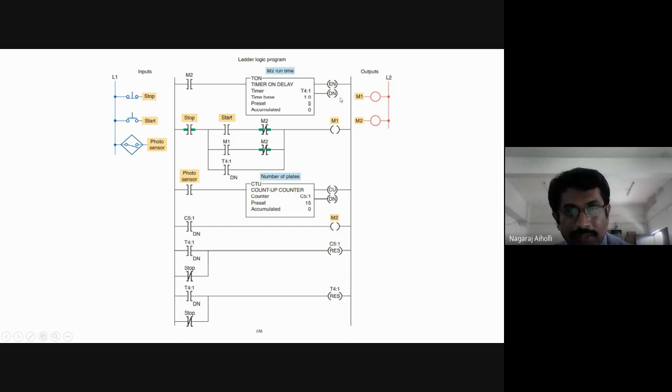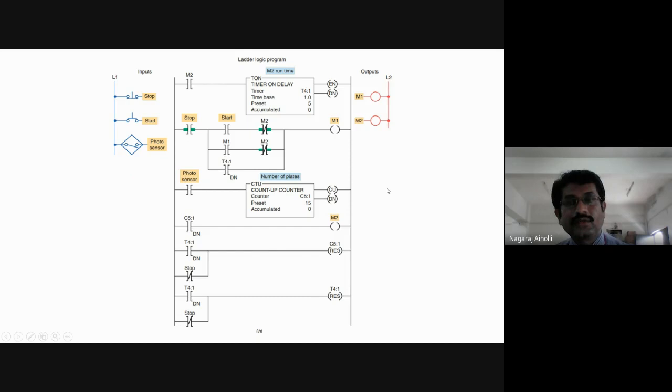T4:1. Then when the done bit is set, again the reset T4:1 will be reset for the next round of operation. Then the stop bit, it is examine if open. When the stop switch is energized, it is open. As it is open, it is going to energize the T4:1, that is, the second M2 conveyor runtime is energized.